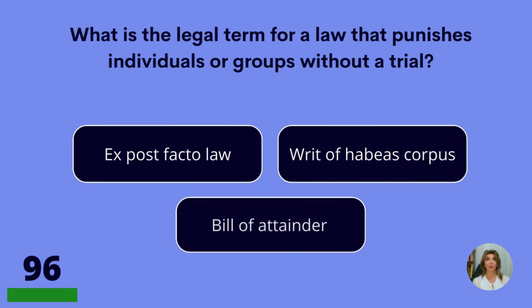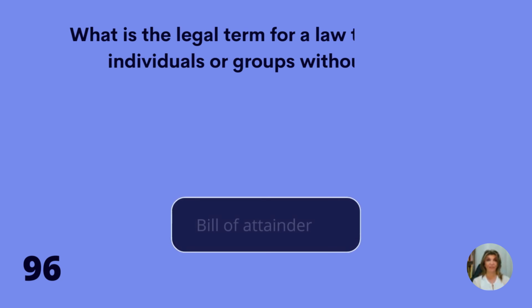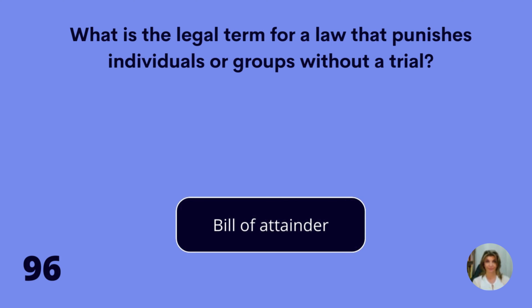What is the legal term for a law that punishes individuals or groups without a trial? Ex post facto law, writ of habeas corpus, or bill of attainder? Bill of attainder.